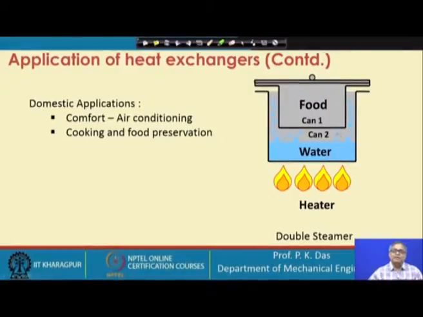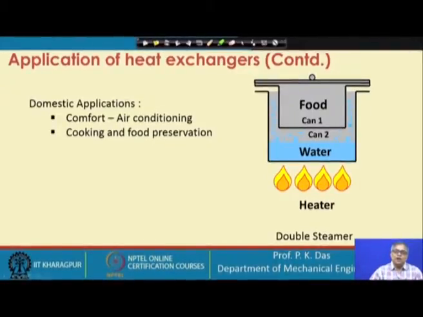in this diagram. This is a double steamer. Basically, for cooking certain food, we need uniform temperature and we need some controlled temperature. So, it cannot be put on direct flame. So, here we can see there are two pots.